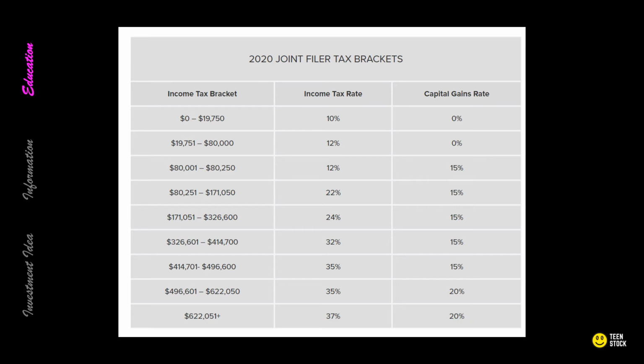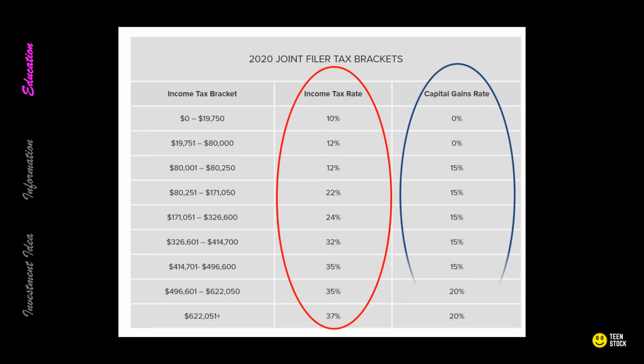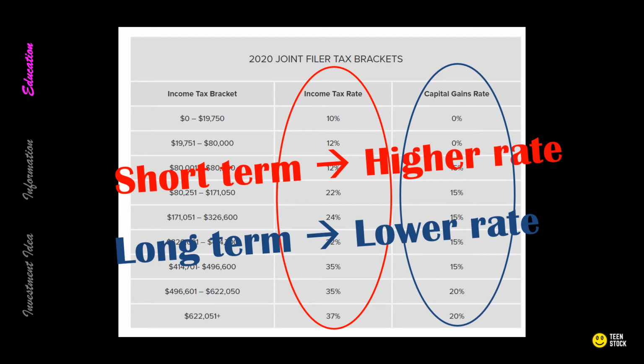Before I go further, based on the tax brackets as shown in the image here, you will be taxed at a different rate depending on how much money you make. Anything that is short-term is going to be taxed at your marginal tax rate, and anything that is long-term is going to be taxed at a reduced tax rate. In terms of long-term gains, if you make less than $80,000 a year based on 2020, then you would pay 0% in taxes on this gain.